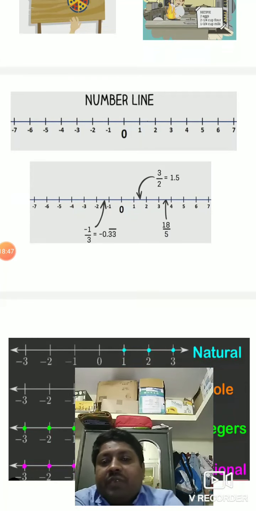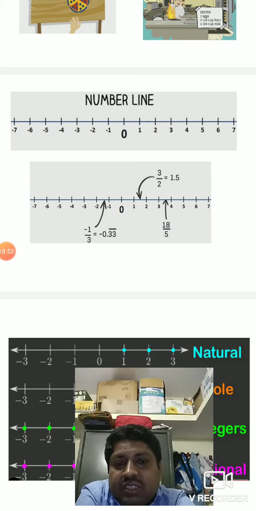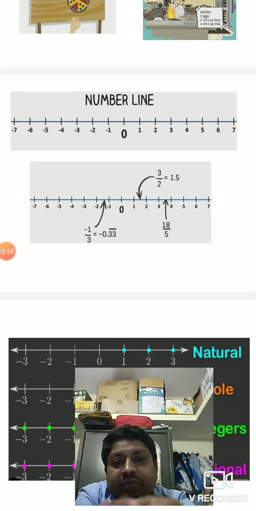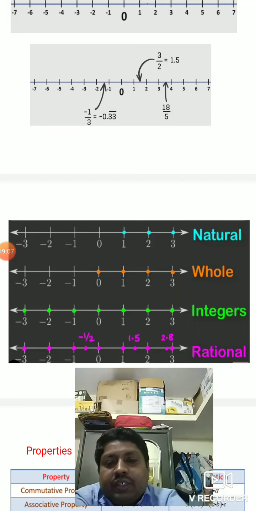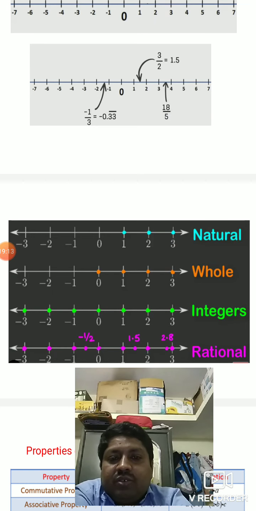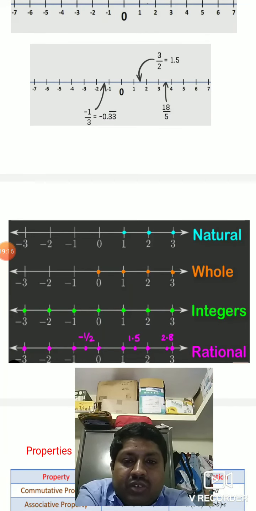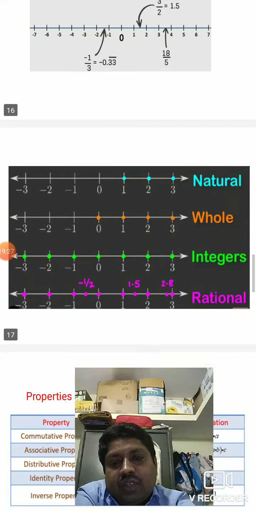Next, we can represent the numbers on the number line. You can see some rational numbers are represented. The values would be between 1 and 2, between -1 and -2, between 3 and 4. You already did rational numbers in the 8th standard, do not worry about that. Any numbers you can take: natural numbers 1, 2, 3, whole numbers which start from 0, 1, 2, 3, integers -3, -2, etc., rational numbers, like that. So we can express all the numbers on the number line.